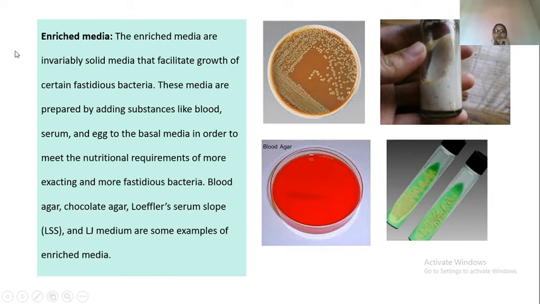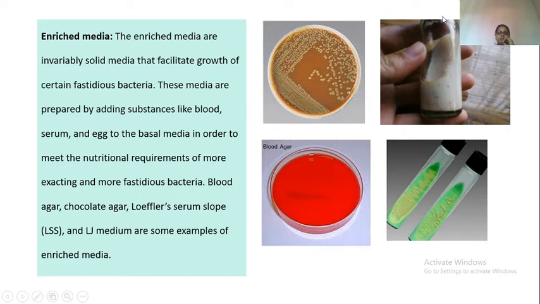extra nutrients. So enriched media, by the name only, you can tell that these are the media that are enriched by an additional nutrient source, and that helps in the growth of some special fastidious bacteria, and it also helps in identifying those bacteria earlier. If we use some other media, it will be difficult to identify, but if we use these enriched media, they grow easily and they express certain important characters also.